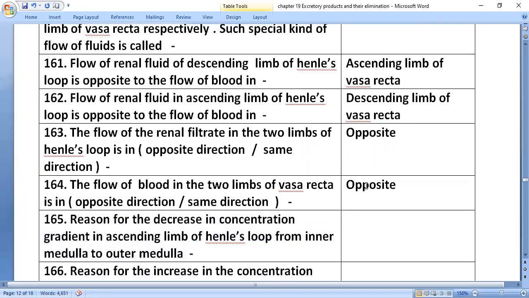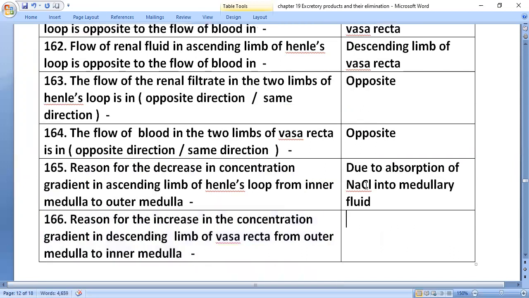Reason for decrease in concentration gradient in the ascending limb of Henle's loop from inner medulla to outer medulla: due to absorption of sodium chloride into the medullary fluid. From there, vasa recta.